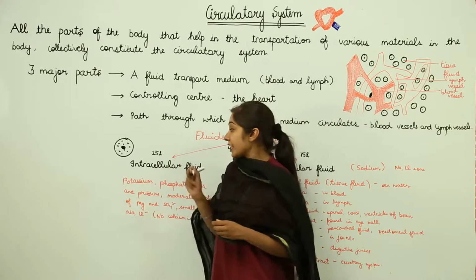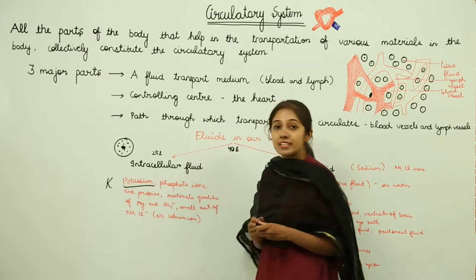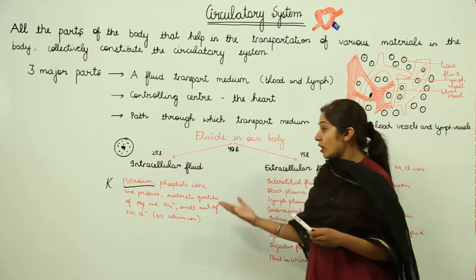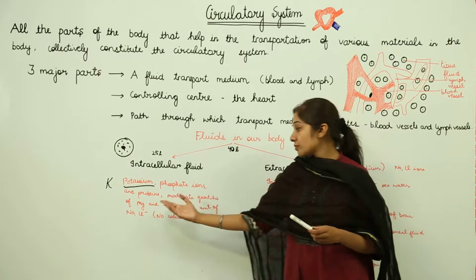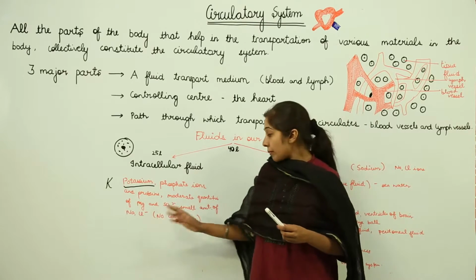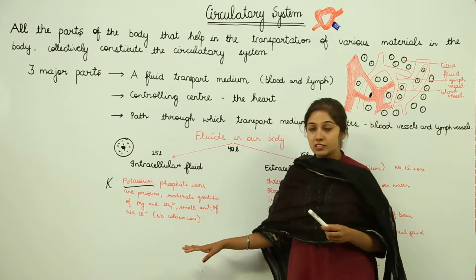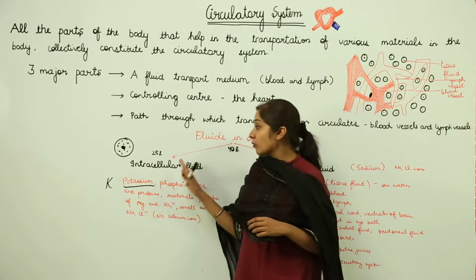With potassium we also have phosphate ions and proteins, and very small amounts of magnesium, sulfate, sodium and chlorine ions, but there are no calcium ions found in the intracellular fluid, right? So this is about intracellular fluids.